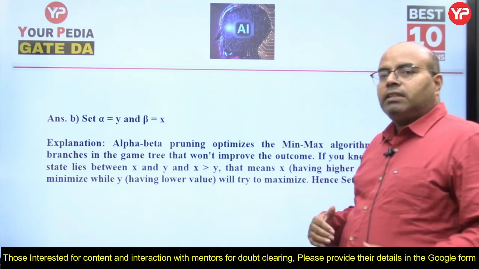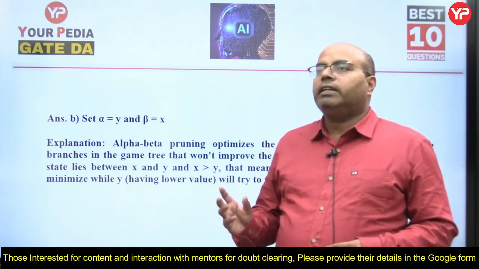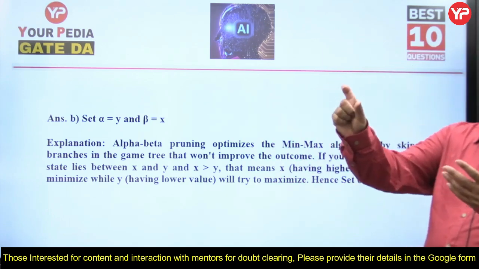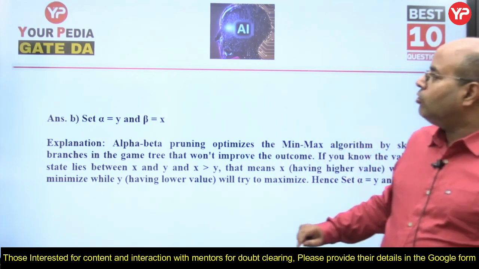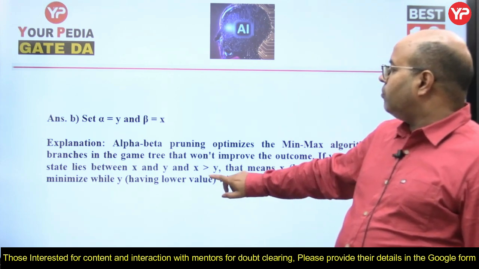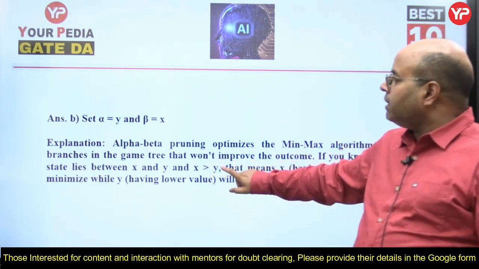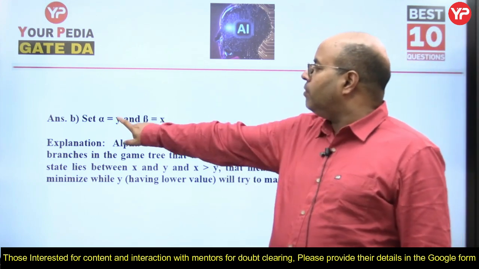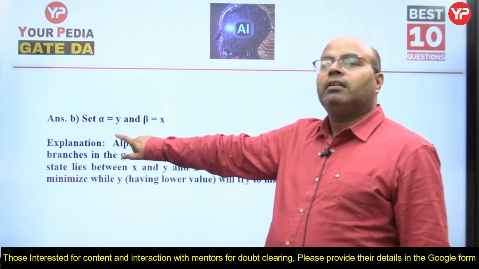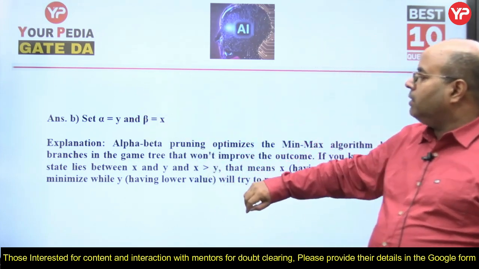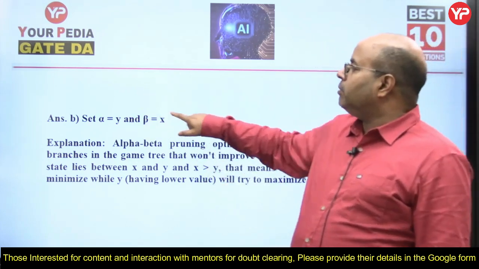See, in Minimax search and in alpha beta pruning, the low value will try to maximize. So here, what is the low value? In the question itself we have been given that x is greater than y, so y is the lower value. So alpha will be set to y because y will try to maximize, and beta will be set to x.